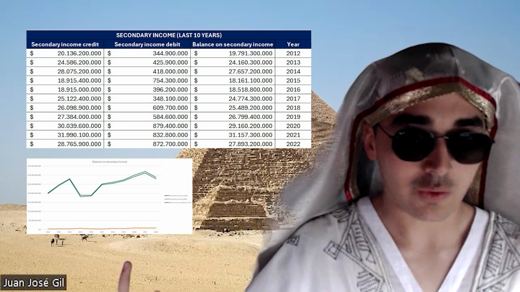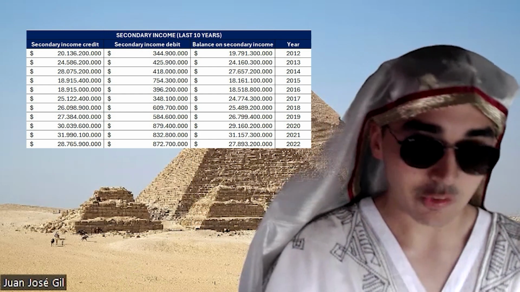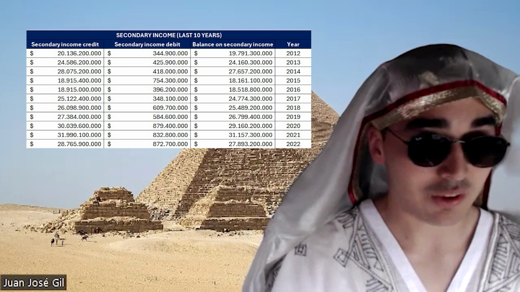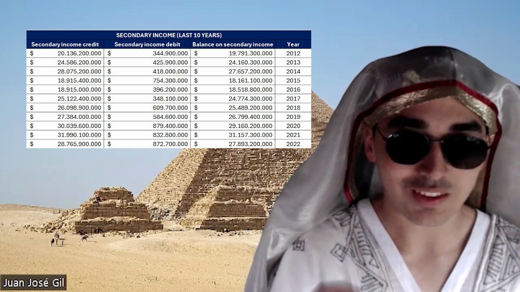Lastly, we have the secondary income. This table shows us how the secondary income of Egypt has been in a surplus for the past 10 years. This happens mainly because of the remittances that people in Egypt receive from other fellows that live abroad. This surplus can also be explained with the net migration table.